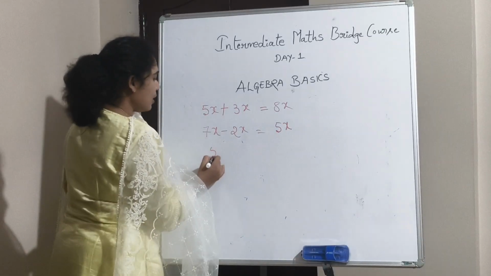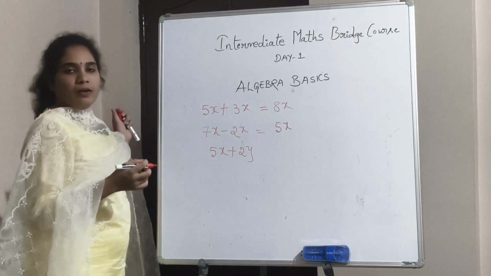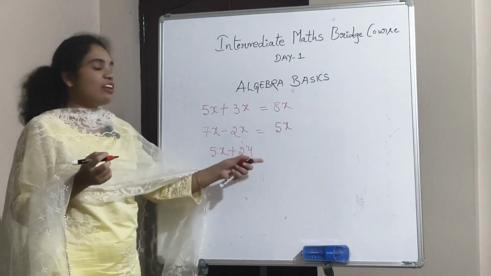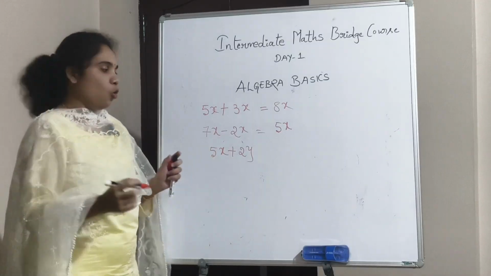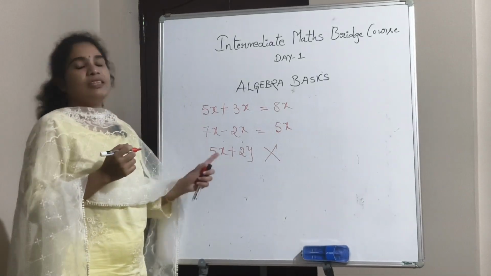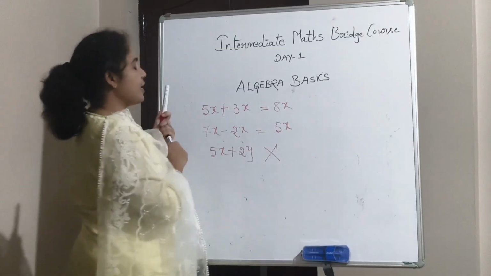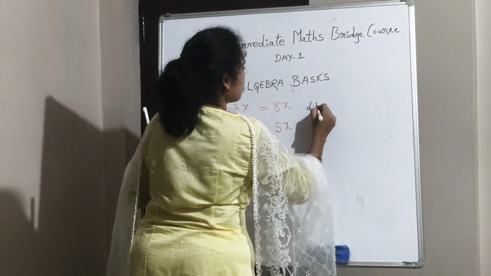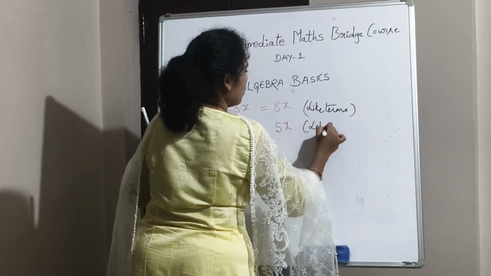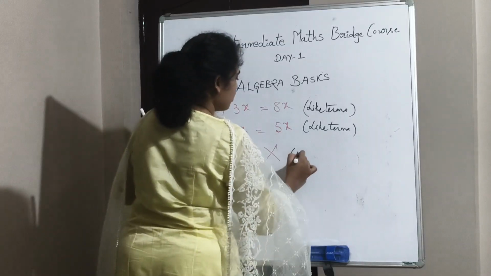Now what about 5x plus 2y? Can I add these two terms? Can I say 7y or 7x? No. We can't add these two terms because they are unlike terms. So these are the examples of like terms. This is also like terms. And these are unlike terms.